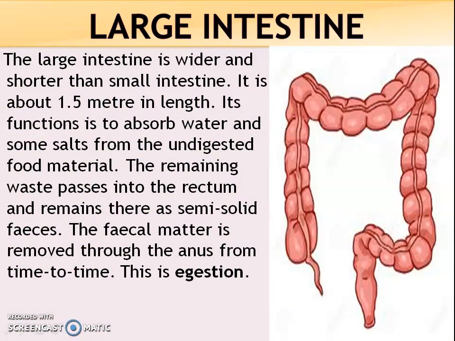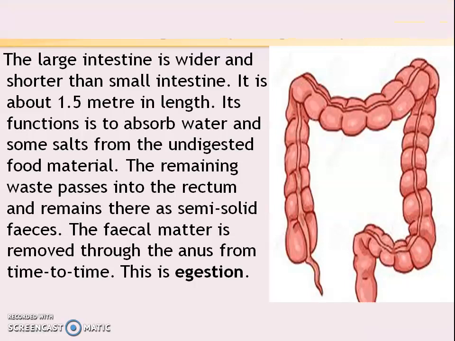Large intestine. It is wider and shorter than the small intestine. It is about 1.5 meters in length. Its function is to absorb water and some salts from the undigested food material. The remaining waste passes into the rectum and remains there as semi-solid feces. The fecal matter is removed through the anus from time to time. This is egestion.